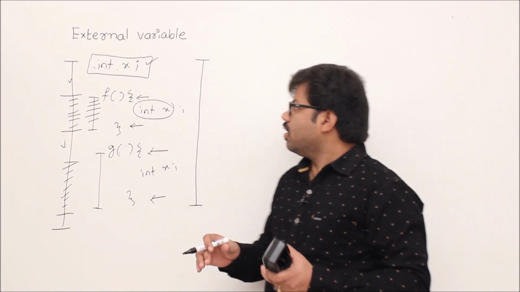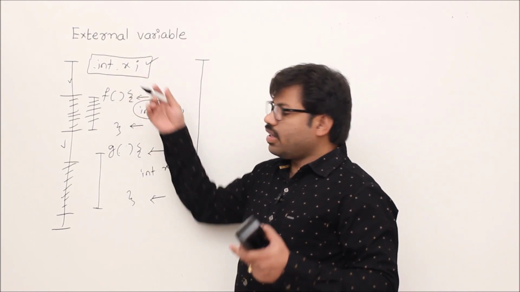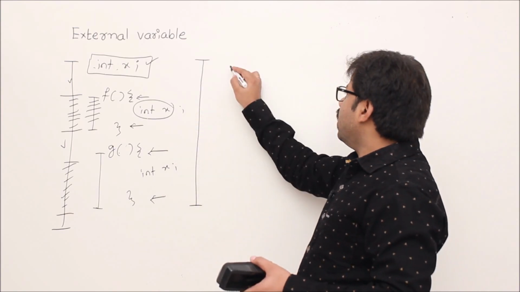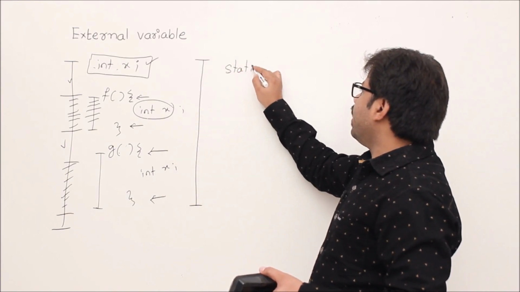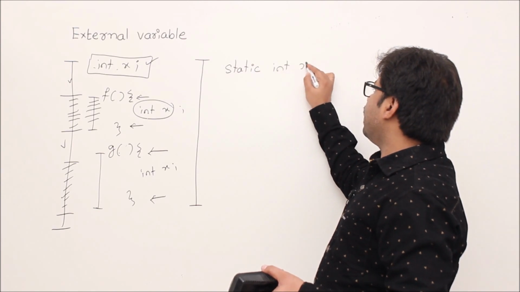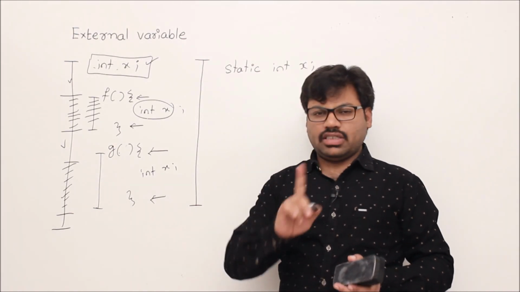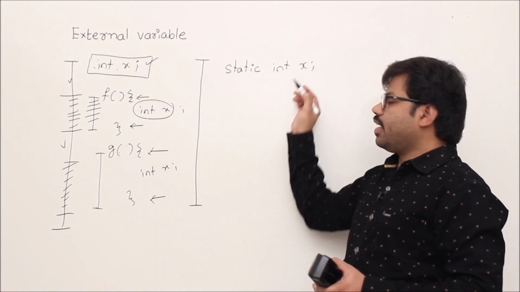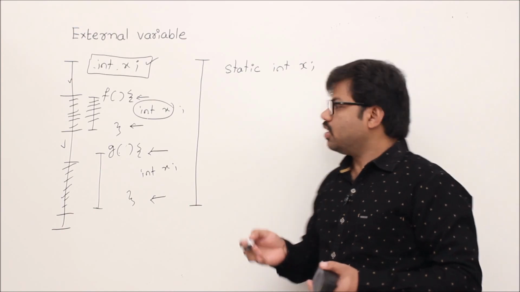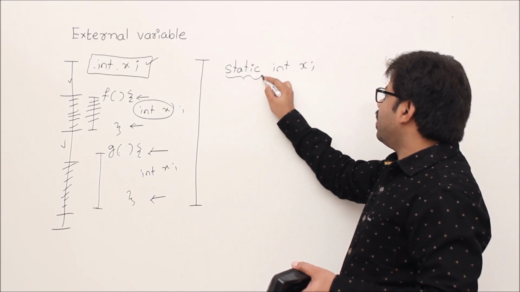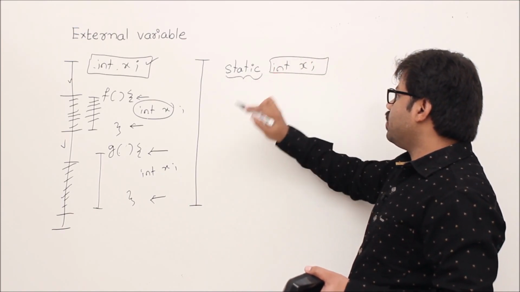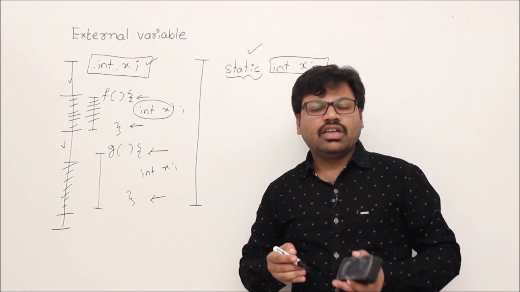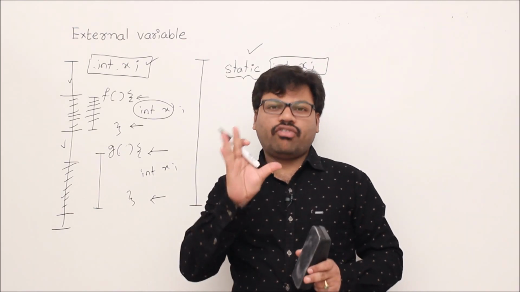Now the second thing. Is there any other way of declaring a global variable? Yes, we can use modifiers. We can use the static keyword to declare a global variable like this: static index. Already I told you that we can't use register. Either you can use a simple index, or static index. In that way we can define global variables. Whenever I declare a variable using static, what happens is the scope will be limited to only one file.